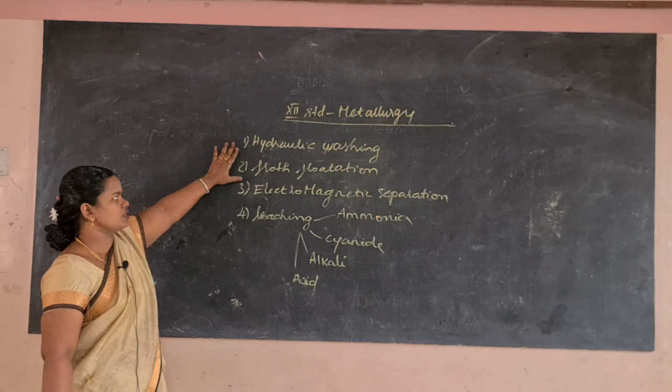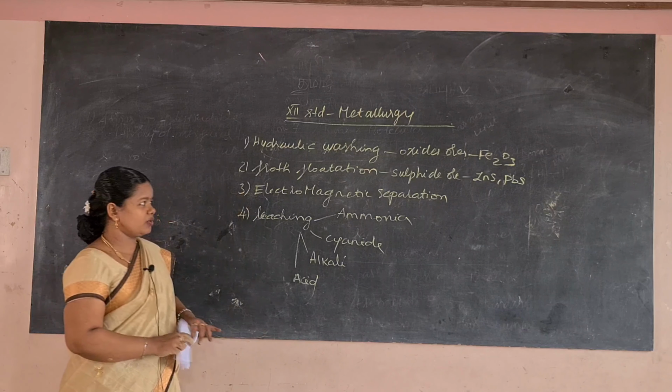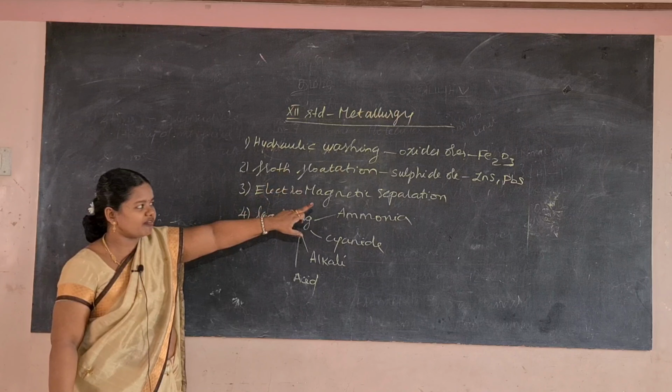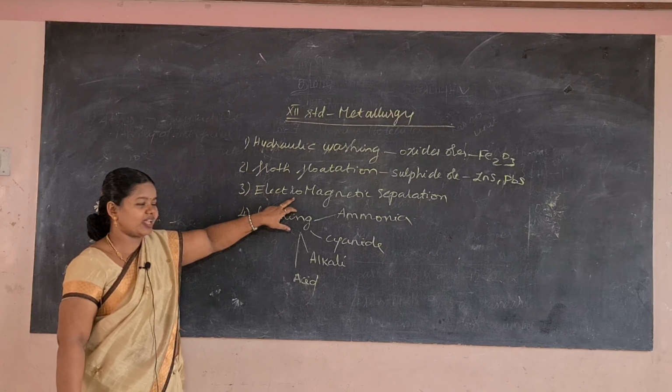Okay, so hydraulic washing, we know that it is applicable to oxide ore, for example hematite and magnetite can be concentrated using this method. It is nothing but a current of water is sprayed and the lighter impurities are washed away and the heavier ore particles will remain. Already we have learnt this in the last class. And froth flotation is applicable for sulfide ore. What are the examples of sulfide ore? Zinc sulfide and lead sulfide. Hematite, Fe2O3, an oxide ore, can be concentrated using hydraulic washing, and sulfide ores like zinc sulfide and lead sulfide can be concentrated using froth flotation.